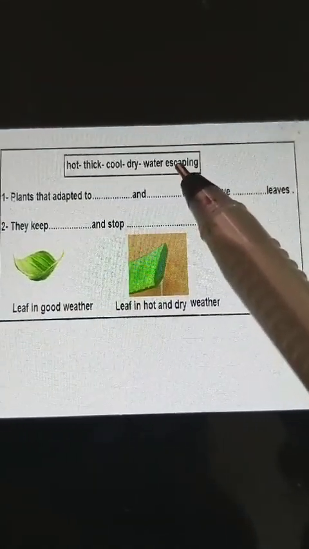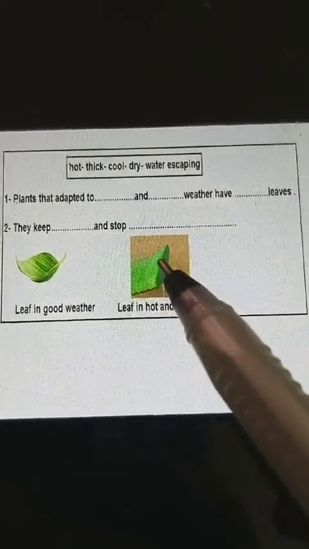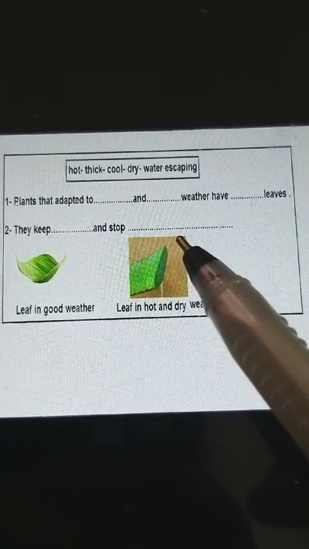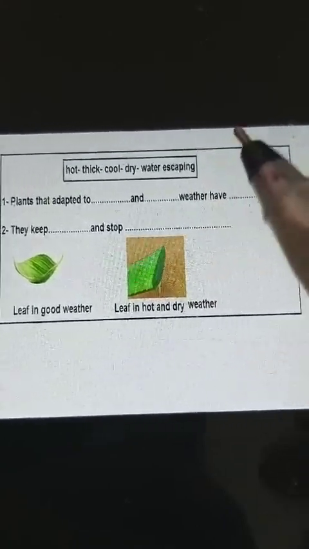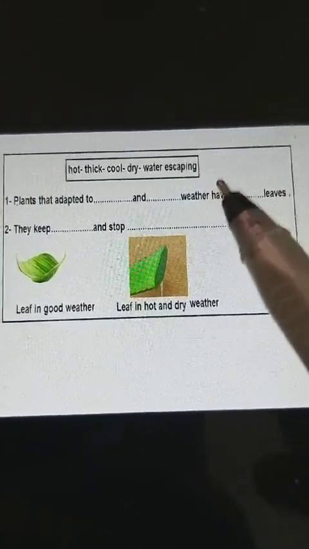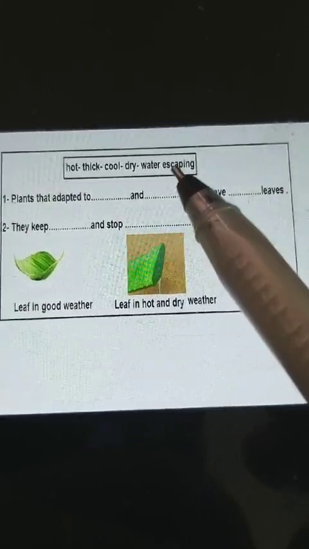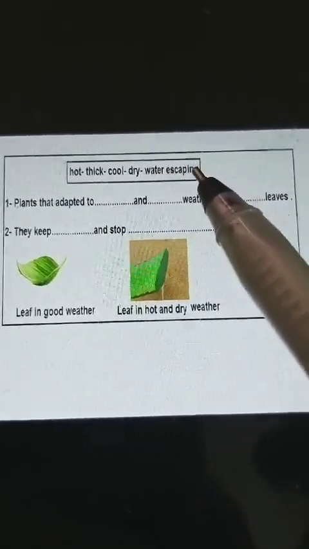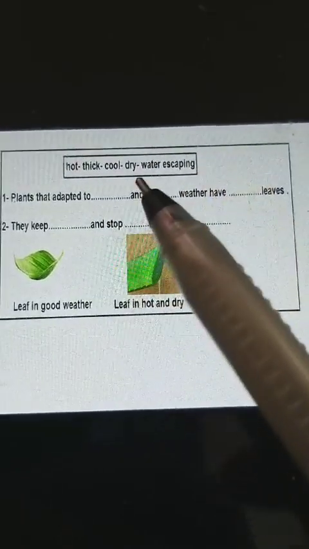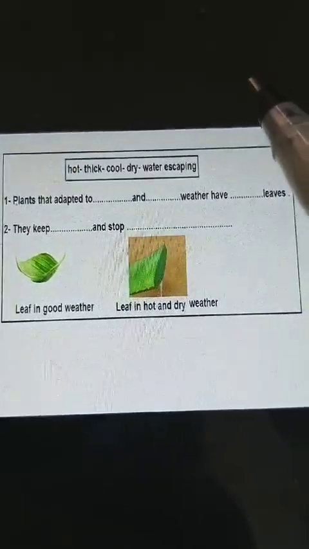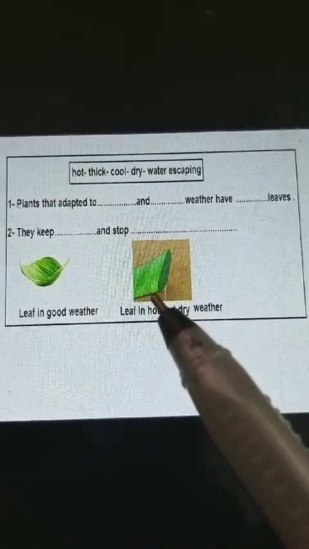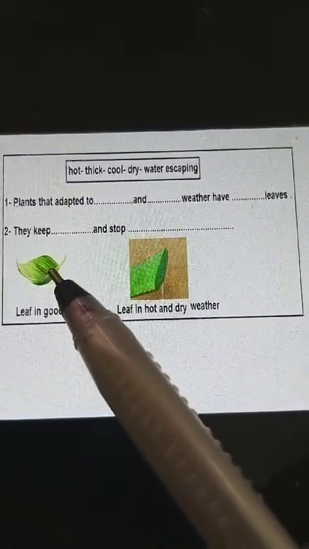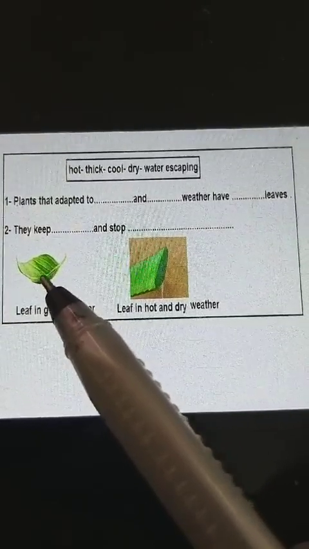Escape means what? Like when you escape from your sister or from your brother, escape means what? Run away. Understand the meaning of escaping? When you play with your sister or your brother, your friend, you escape from him. What is the meaning of escape? Run away. Also here the water runs away or escapes from this leaf.